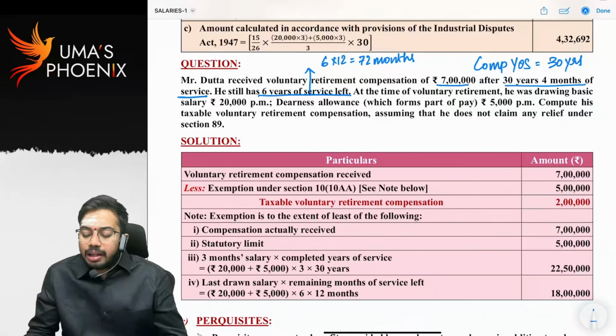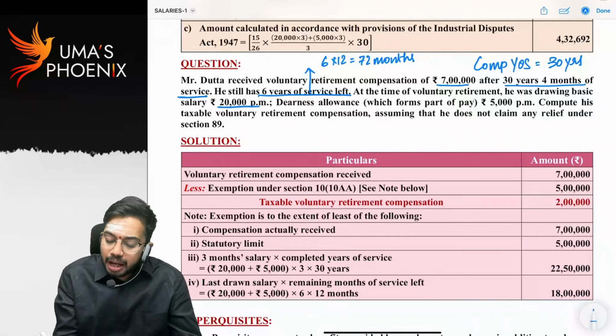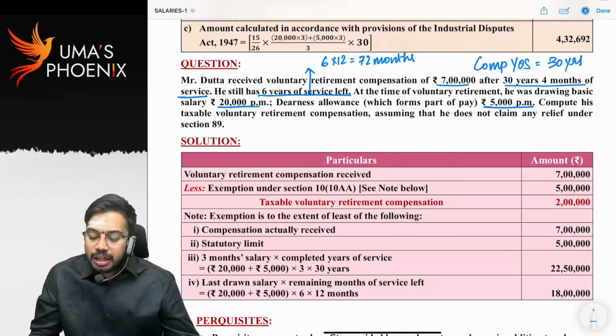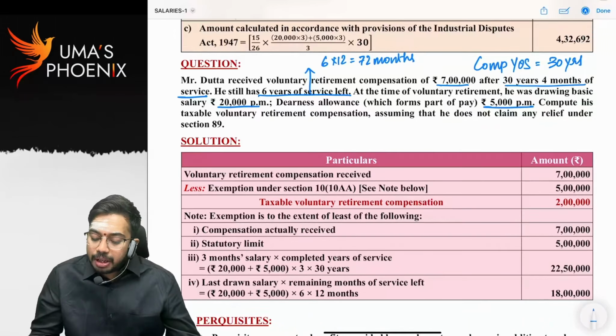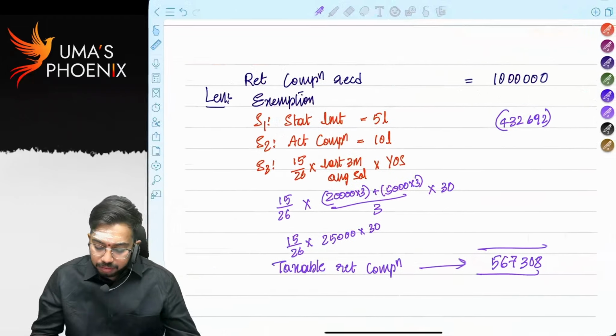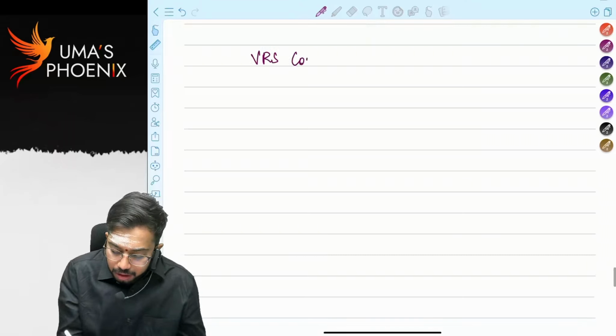Correct? At the time of voluntary retirement, he was drawing basic salary of 20,000 per month, and DA which forms part of pay is 5,000 per month. So basic salary 20,000, DA forming part is 5,000. Commission is not given. Compute his taxable voluntary retirement compensation. How much is the voluntary retirement compensation received? 7 lakh rupees. Correct? VRS compensation received. How much is VRS compensation received?